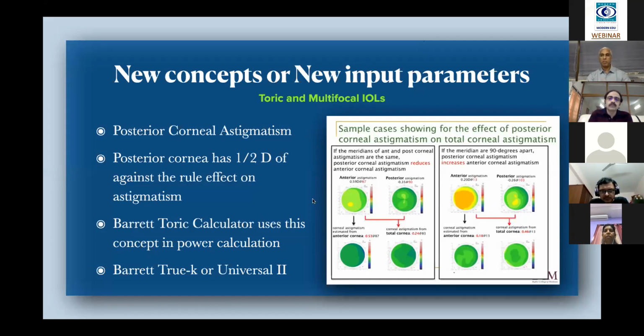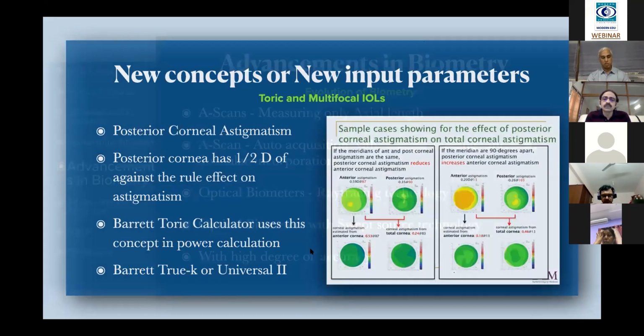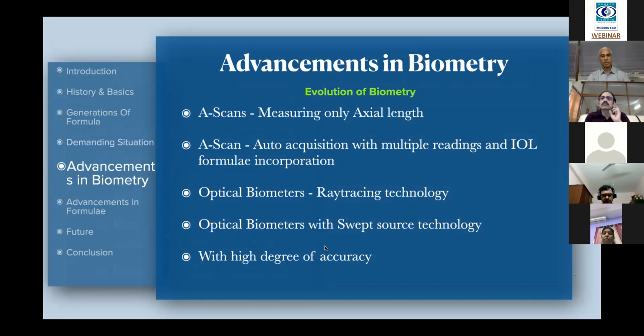So this is the best example of why one should concentrate on the posterior corneal curvature or the posterior corneal astigmatism separately. These things are very important when you are doing toric IOLs, not only toric but also multifocal IOLs. Whereas in the case of monofocal IOLs, this may not be of much effect. Once you concentrate on the exact axial length and the keratometry reading, most of the time we can get